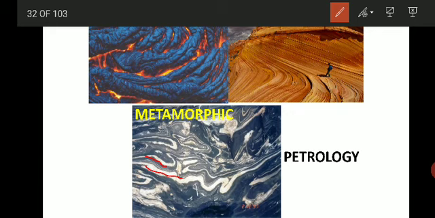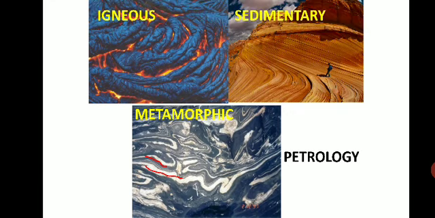Then one more example I would like to give you is limestone, which is a sedimentary rock. When limestone undergoes high temperature and pressure conditions, it will convert into a rock called marble. Marble you might be aware of. It is used in the construction of the Taj Mahal, right? So that is a metamorphic rock which is formed from limestone.